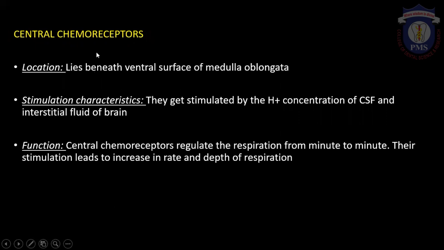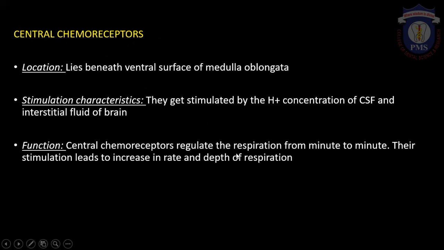The second one is the central chemoreceptor. As the word itself denotes, central means it will be in the CNS, right? So the central chemoreceptors are located in the medulla oblongata. It is located in the brainstem, and that too in the medulla oblongata. They get stimulated by the H+ concentration of CSF and interstitial fluid of the brain. So the central chemoreceptors will be continuously monitoring the hydrogen ion concentration in the CSF as well as interstitial fluid, whether there is any acidosis state or not.